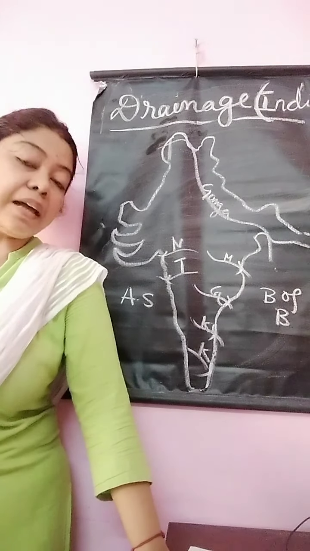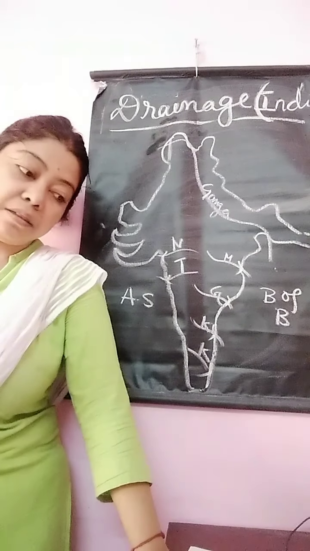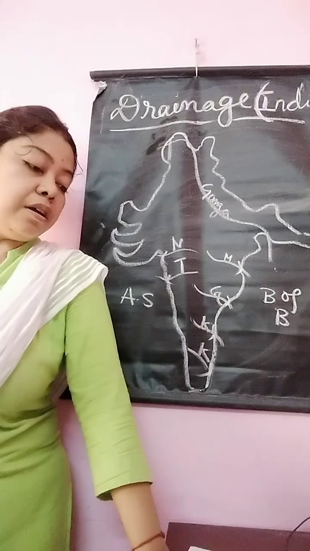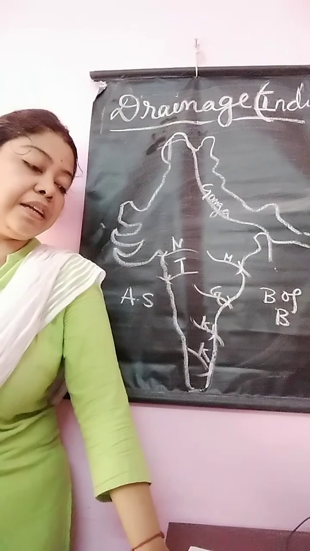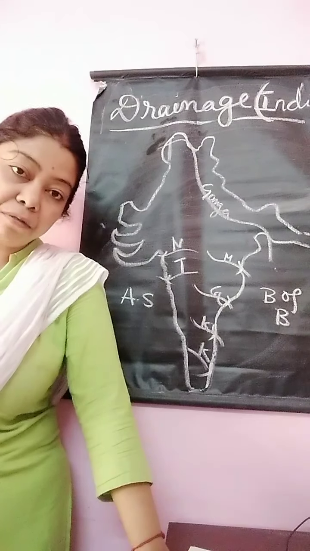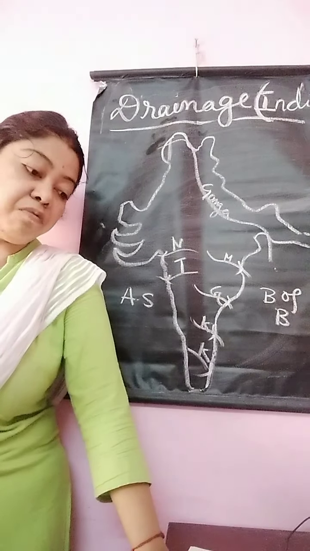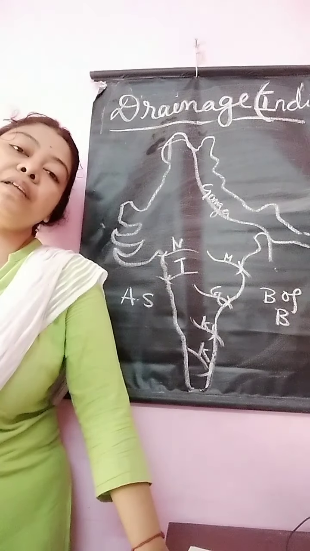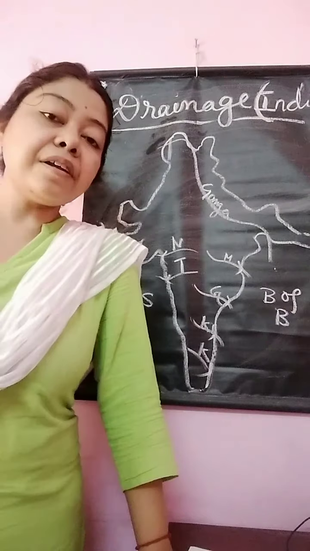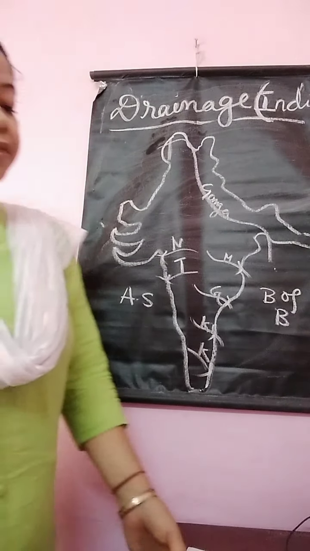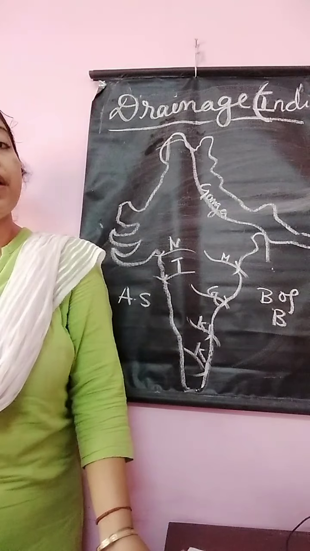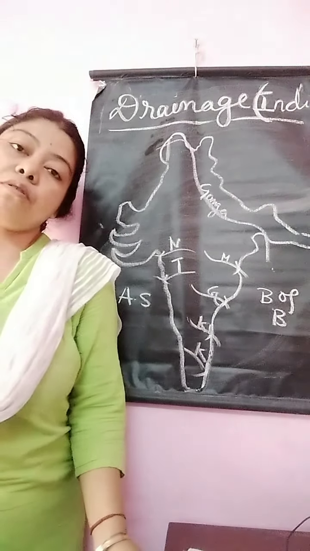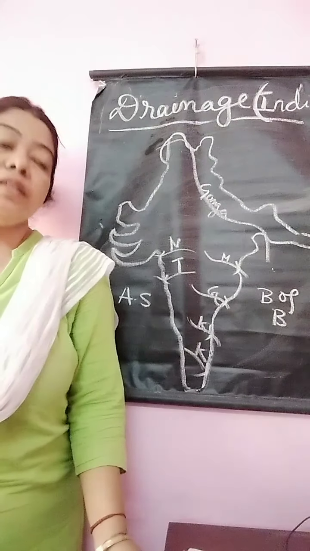Now the Tapti river is also called Tapi, T-A-P-I, or Tapti, T-A-P-T-I. It rises from the Mahadev range and flows towards the west, and it empties into the Gulf of Khambhat. This is all about this part. Now here a difference is given between the rivers of North India and rivers of South India. Very, very important. You should prepare this for a 5 mark long question along with the diagram.